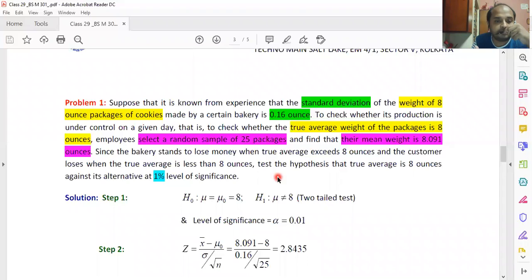So the customers will be benefited, but the manufacturer will be the loser. So this hypothesis testing's conclusion will be put forward to the statistical quality control section and they will decide how to optimize their manufacturing process. If they are making large size cookies, or cookies with bigger weight, then they have to set their costs accordingly. Okay, so it is their department. They are going to decide it on the basis of the hypothesis testing.